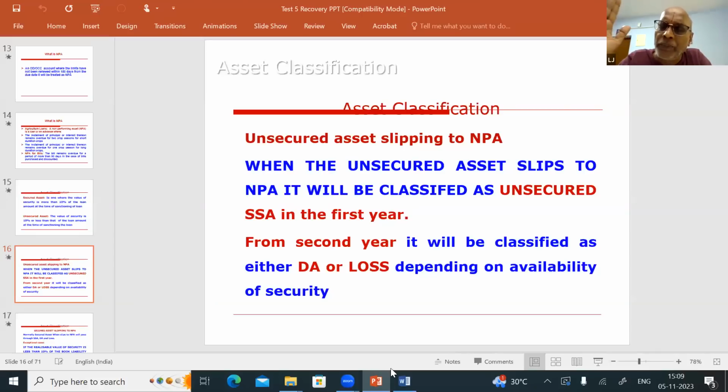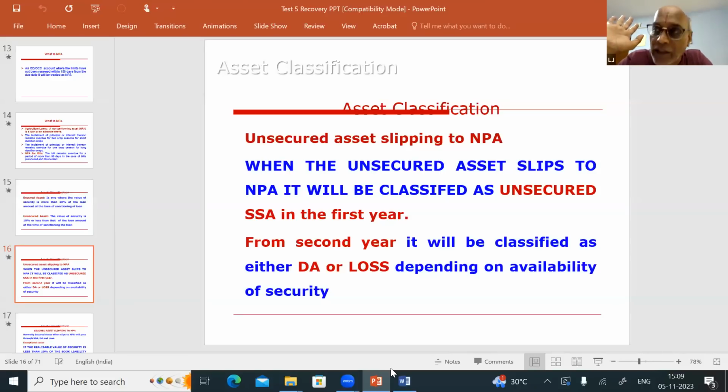For 12 months, it will be under unsecured substandard. Then at the 13th month, where will it go? Depending upon the availability of security in the account. At the time of sanctioning, you had 10% or below 10%. Depending upon the availability of security on the 13th month, it will go either to doubtful asset or to loss asset.